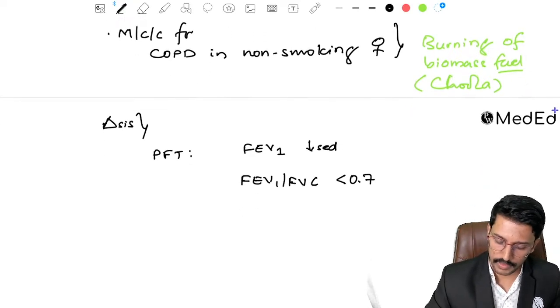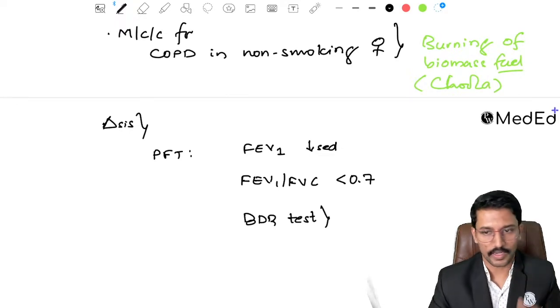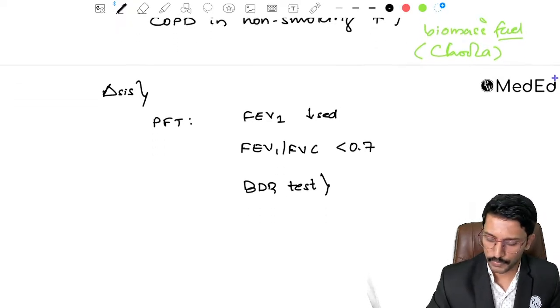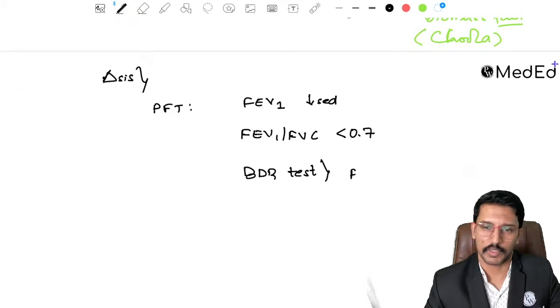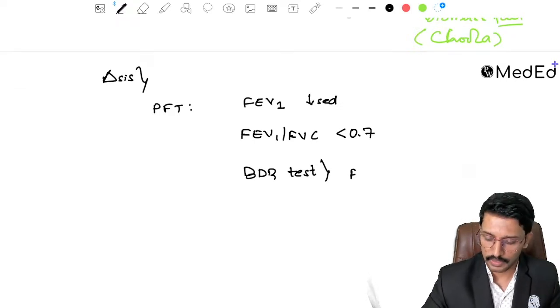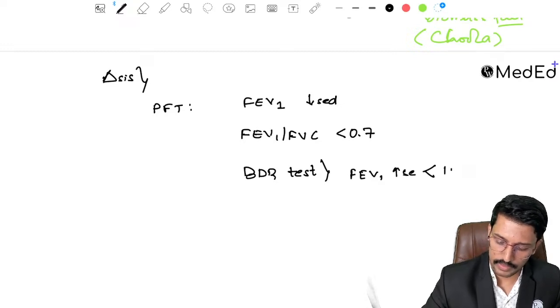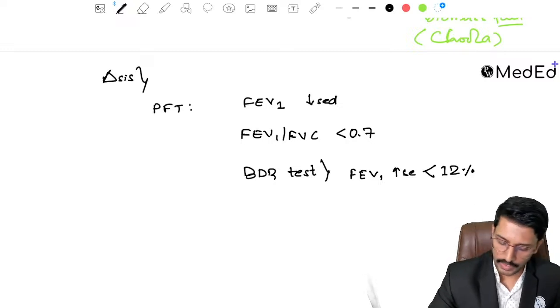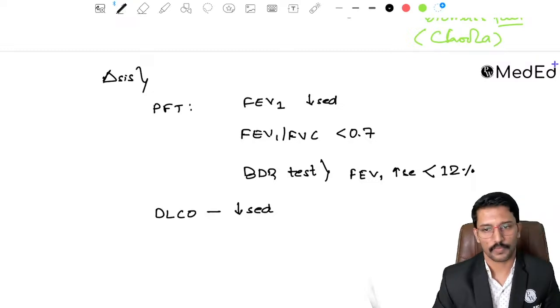Then how is it going to be different? I just told you a couple of minutes back. I will do a bronchodilator reversibility test. I will give a short acting bronchodilator inhalation and I will recheck the FEV1. If FEV1 increases by more than 12%, I will call it asthma. If it increases by less than 12%, anywhere 0 to 12%, I will call it COPD. And if I want, I can do diffusing capacity of carbon monoxide, which will be decreased, right?